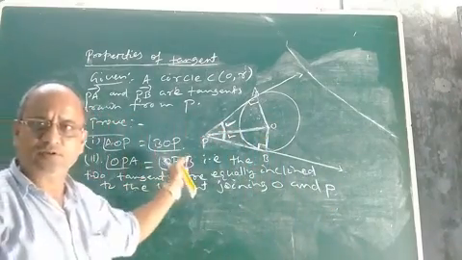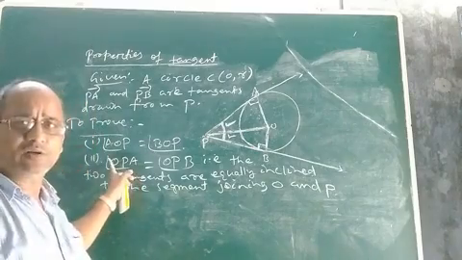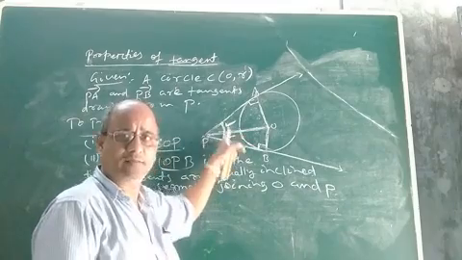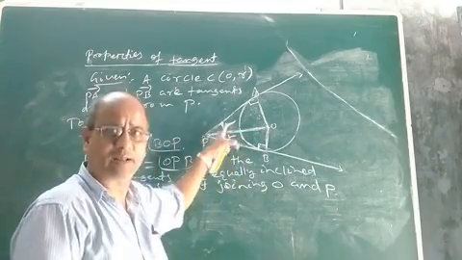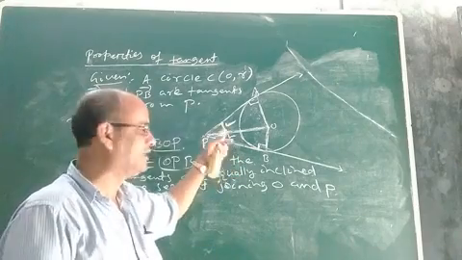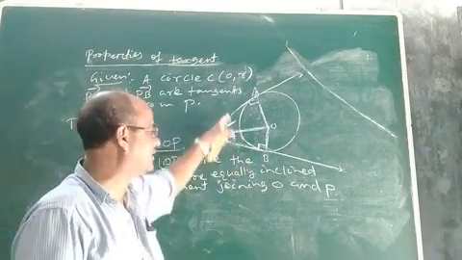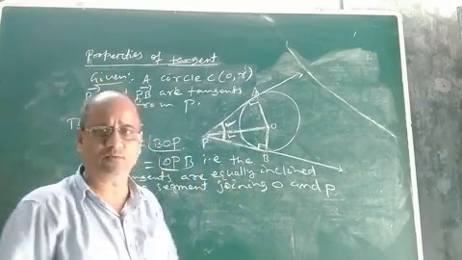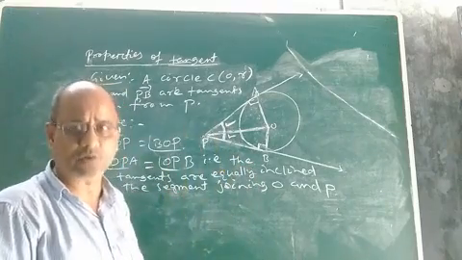So in the second case, we have to prove that angle OPA and angle OPB, this angle and this angle, are equal. If it can be proved that these two are equal, then it will be established that the two tangents are equally inclined. To whom? To the segment joining the center and the point of intersection of the two tangents.